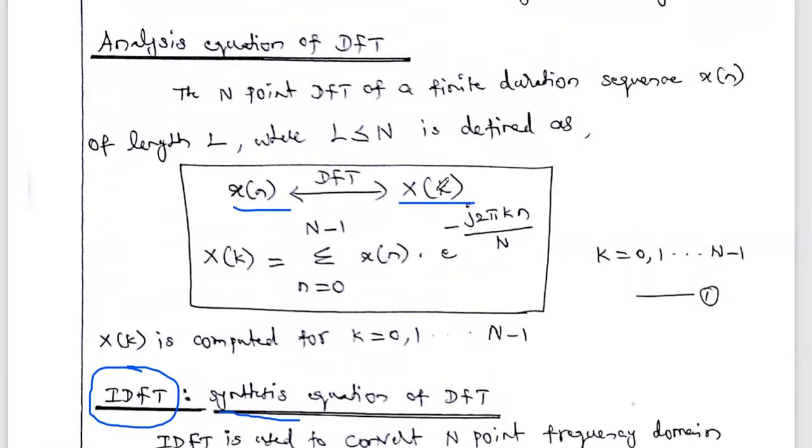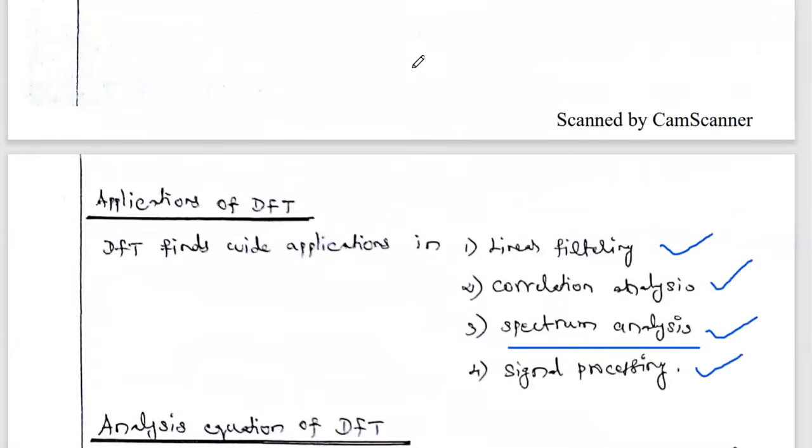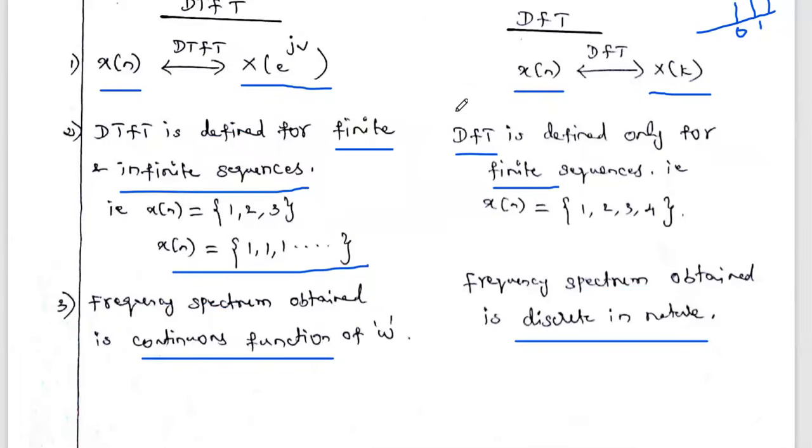In DTFT also we used some formula, you know. So similarly, what is the DFT formula we have to see. Here already you know the DFT output is some finite output, since the DFT, as we already discussed, is defined only for a finite sequence. For example, the given sequence x of n consists of either 2 samples, 4 samples, 8 samples, or 16 samples.